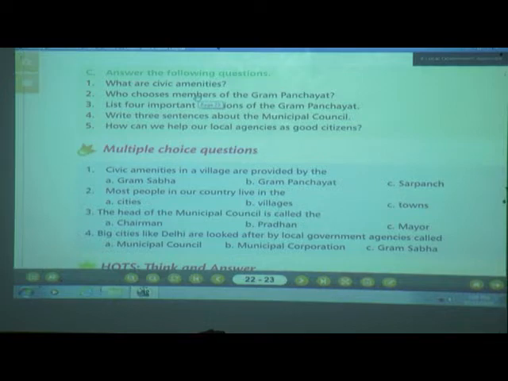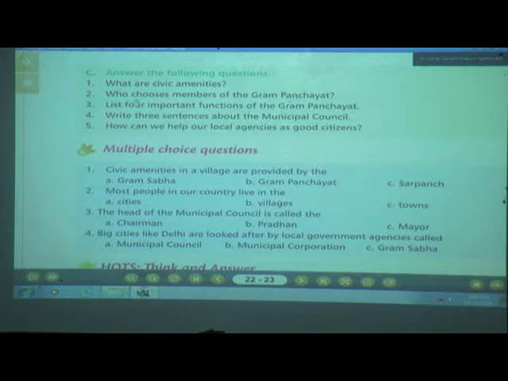Okay. Now next question is what? Who chooses members of the Gram Panchayat? Yes children, who chooses the members of the Gram Panchayat? Yes, give me the answer children. Yes, the Gram Sabha chooses the members of the Gram Panchayat. Once again I will repeat the answer. The Gram Sabha chooses the members of the Gram Panchayat.